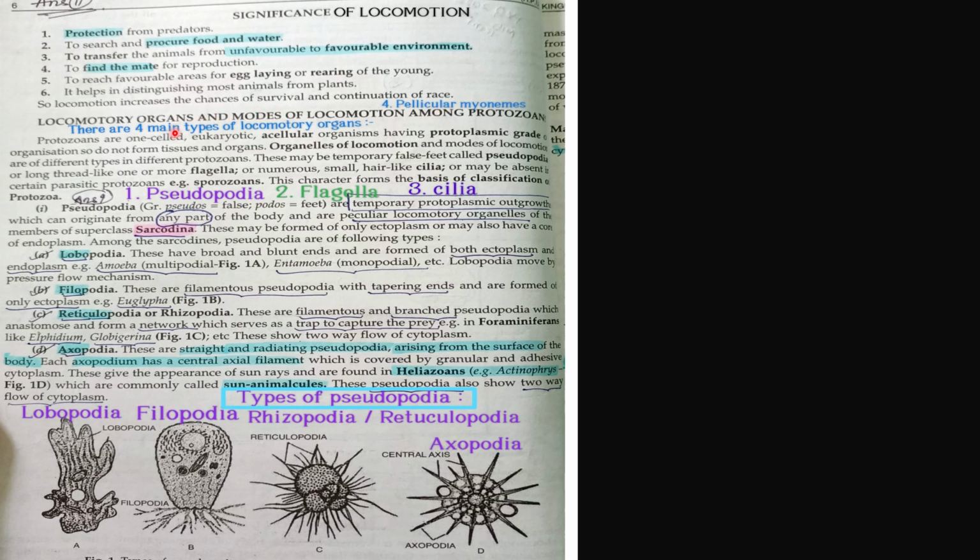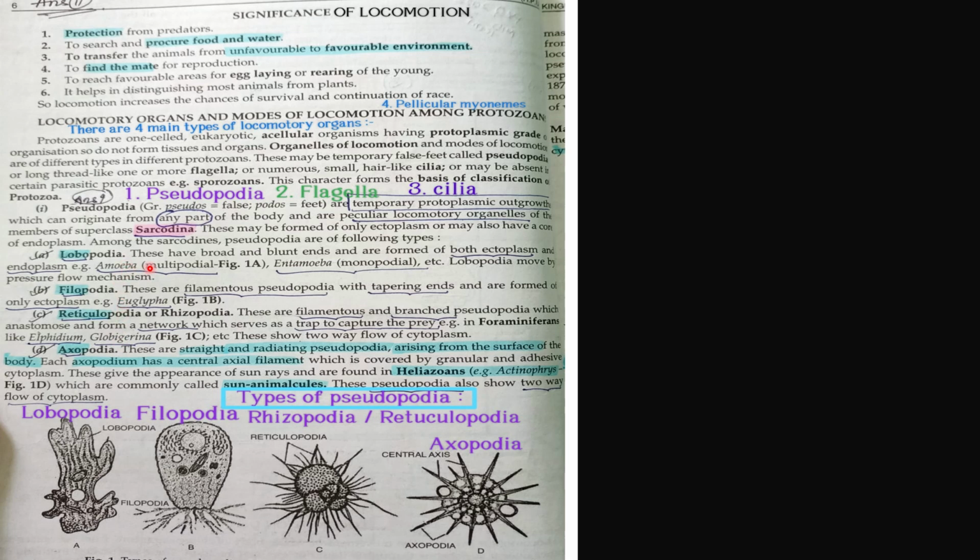Now, what are the types of locomotion, the kinds of locomotion present among the protozoans? Mainly four types: pseudopodia, flagella, cilia, and pellicular myonemes. They are further classified. The pseudopodia can be of four types, discovered till date. The first one, the four main types of pseudopodia, is Lobopodia.